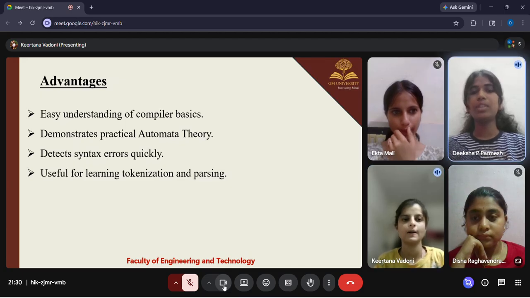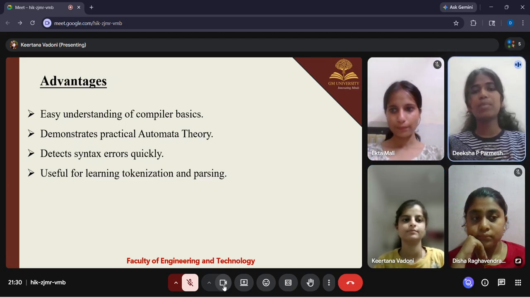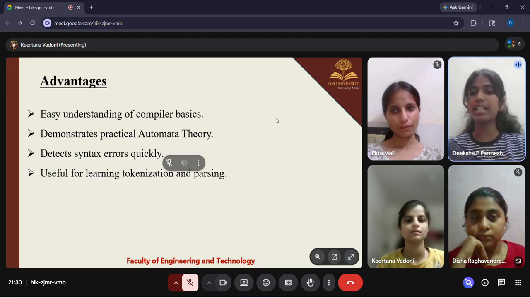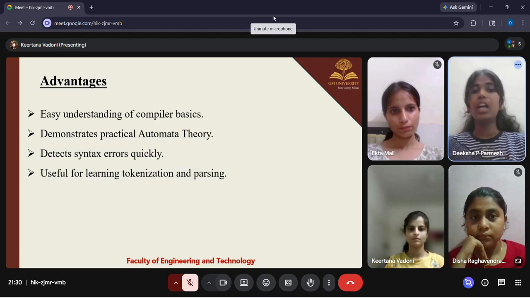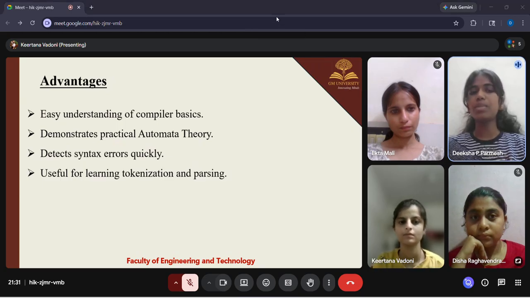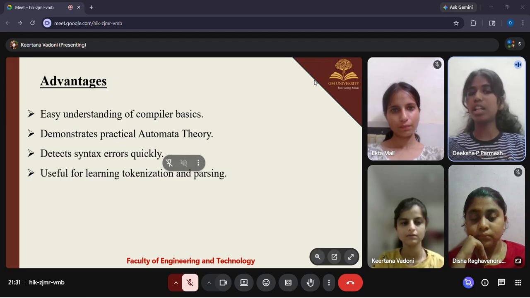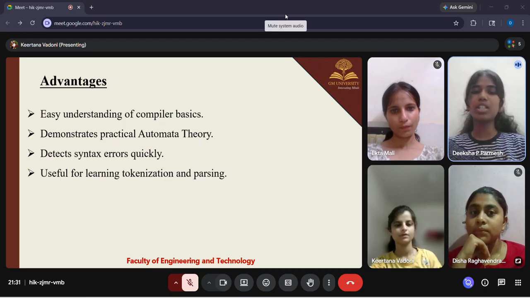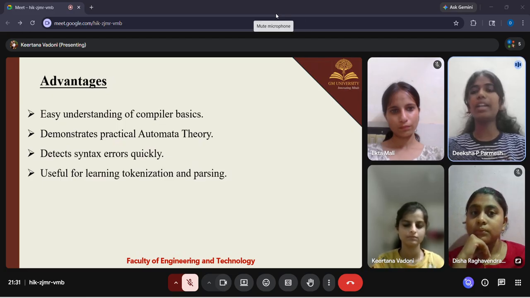Hello everyone, I'm Asha. Now I will explain the advantages of this project. This project helps in easy understanding of compiler basics like lexical analysis and parsing. It gives practical implementation of automata theory concepts. It can quickly detect syntax errors in programs, and it is also useful for learning tokenization and parsing in a simple and clear way. Moving to the next slide.